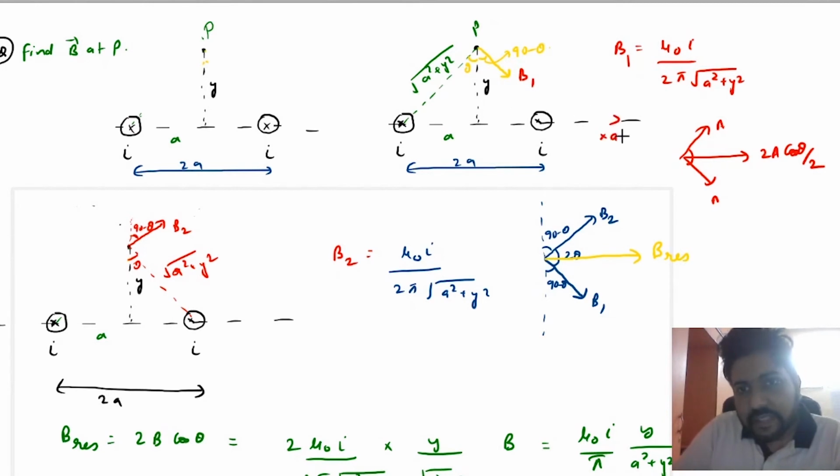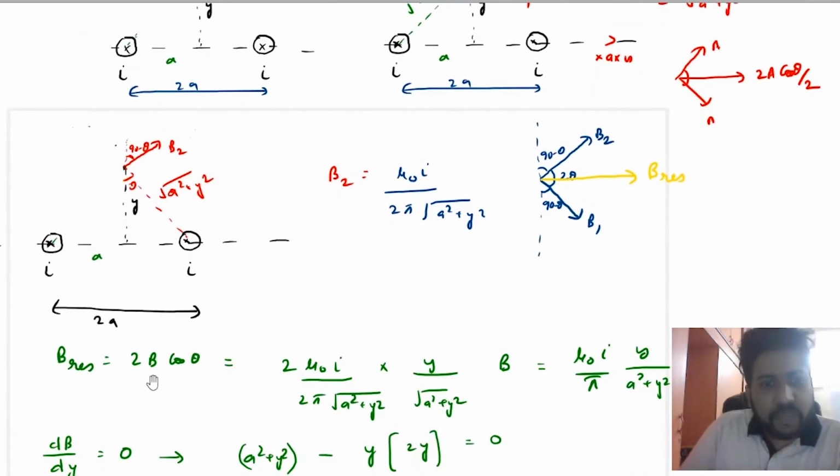So B resultant will be 2B cos 2 theta by 2, that is 2B cos theta.